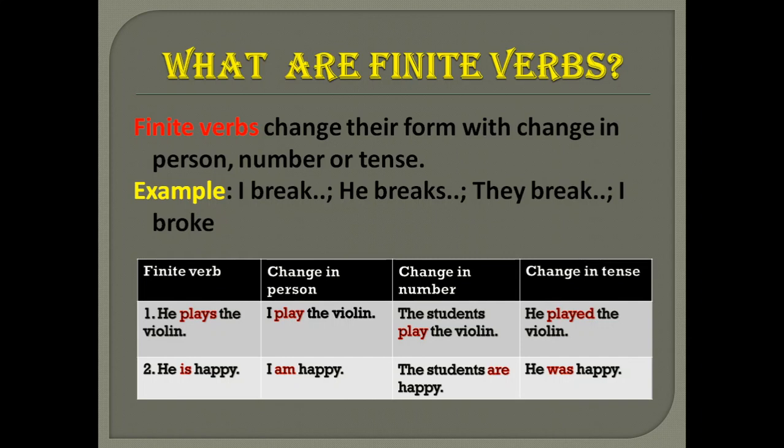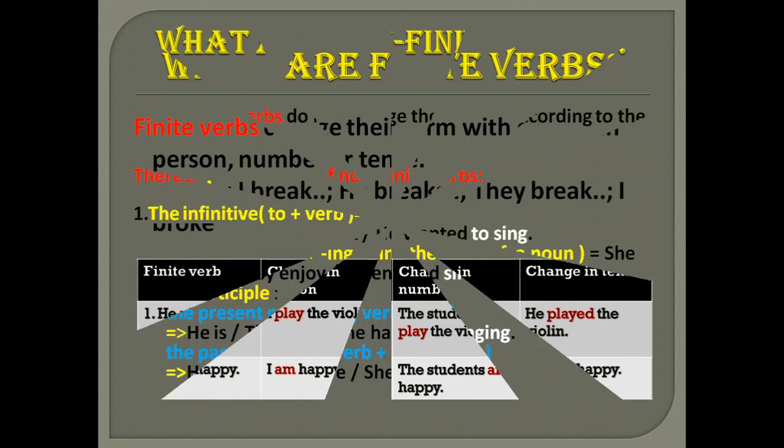Another example: he is happy, I am happy, the students are happy, he was happy. So you can see how finite verbs change with a change in person, number and tense.